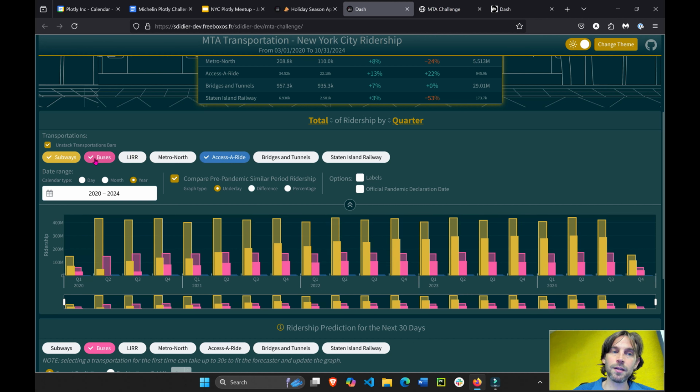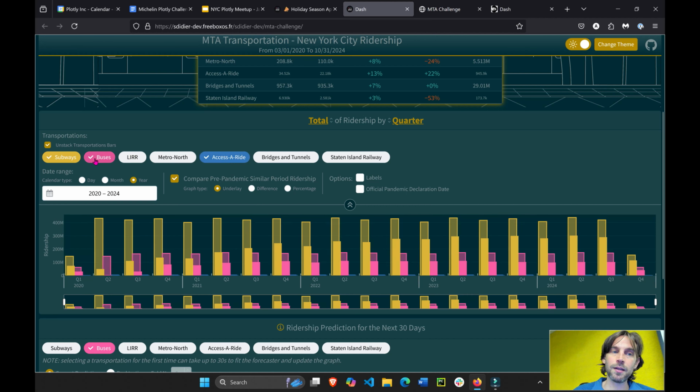Staten Island Railway. And then here you can add labels. I just added labels above them, right? You just click on the checkbox. Or you can add the official pandemic declaration date. Oops, what happened here? Let's refresh.